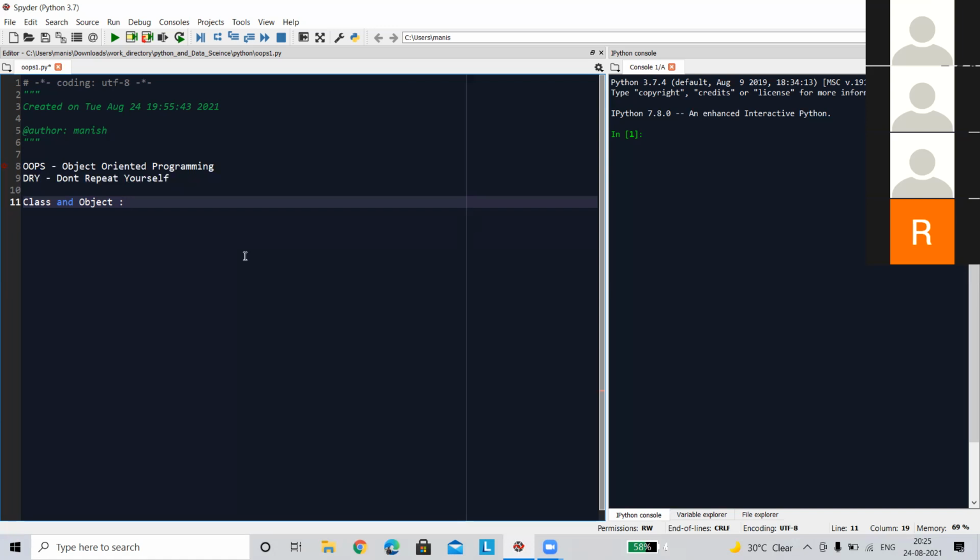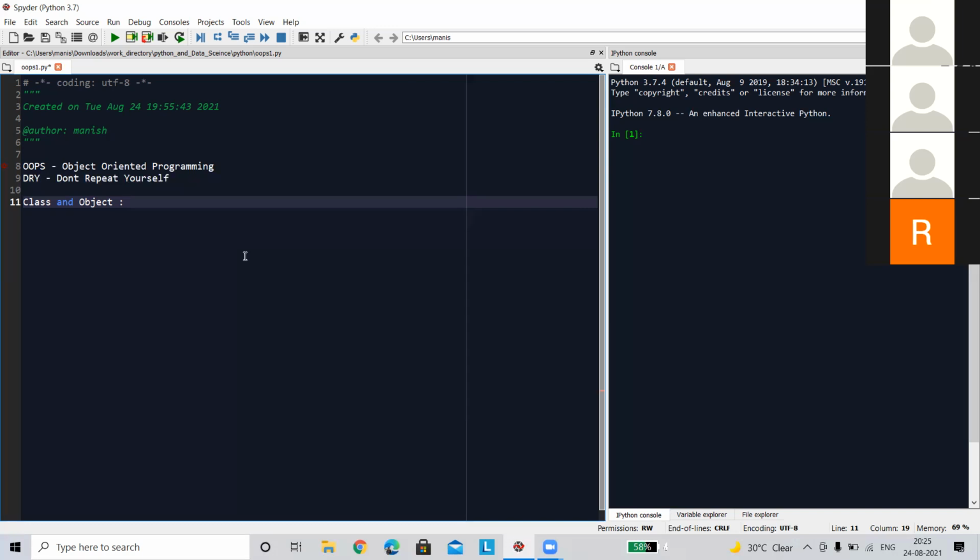From the computer system's view, that which consumes memory has a physical instantiation, and that which does not hold memory does not have any physical instantiation. Simple. So a class does not hold any kind of memory. Whatever operation we are going to do, you have to define it inside a class.